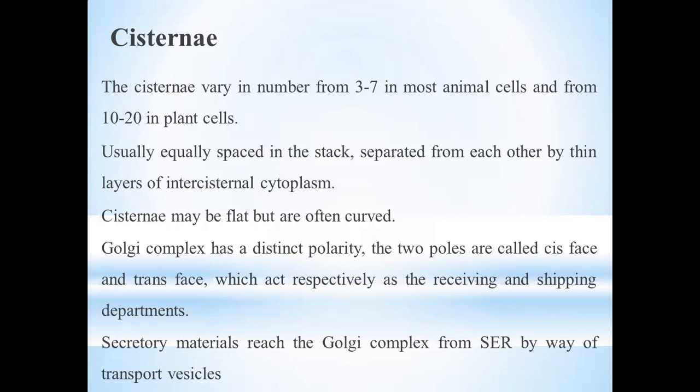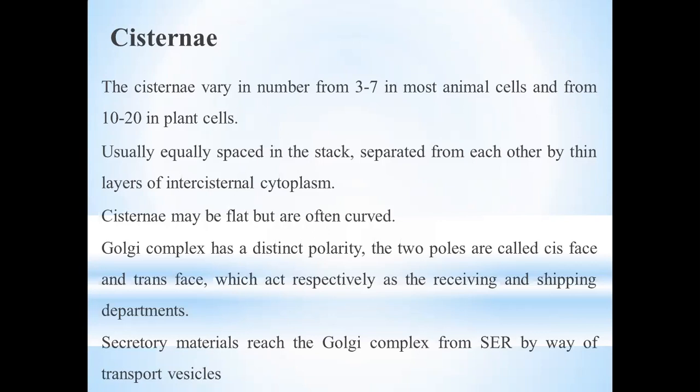Cisternae may be flat but are often curved. If you curve your right or left hand a bit toward your palm side, you can picture the structure of Golgi bodies. The Golgi complex has a distinct polarity. The two poles are known as the cis face and the trans face. On one side material enters, and on the other side it moves out, so they act respectively as the receiving and shipping departments of the Golgi body.